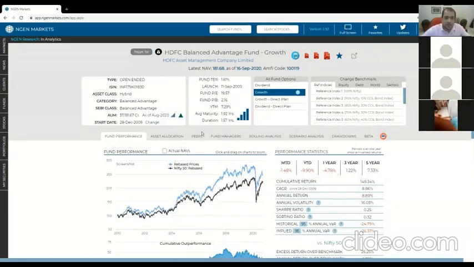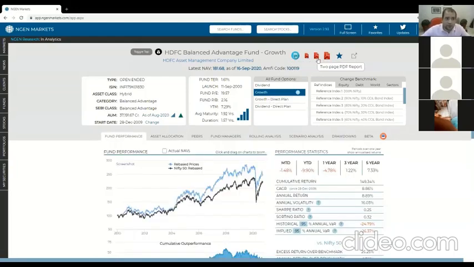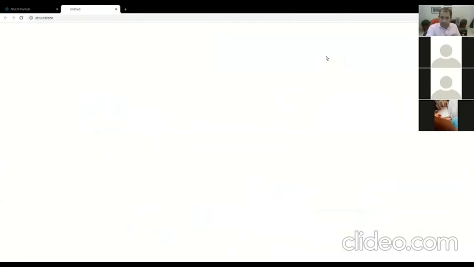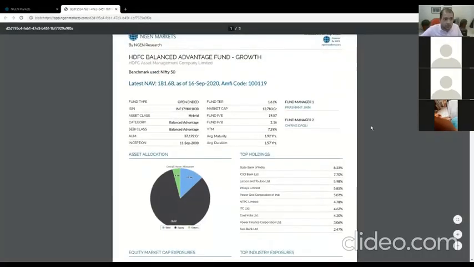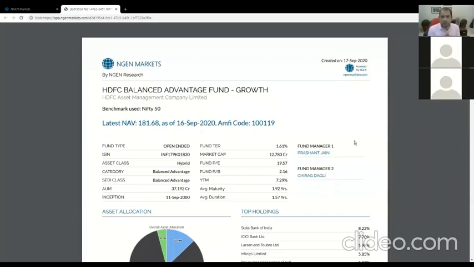Whenever you load a fund, we have other functions here as well. You can download the NAV series just with one click. It's very easy. We also have 3 PDF formats. I'll open up the biggest one. While it's opening up, we used to have only this particular format that I'm showing you right now. But as Alok had mentioned, we are constantly taking feedback from users and implementing them. So a lot of feedback came back saying that sometimes we just need to send client a very simple report, nothing too fancy, nothing too complex. So then we actually ended up creating a 1-pager, a 2-pager, and 3-pager.